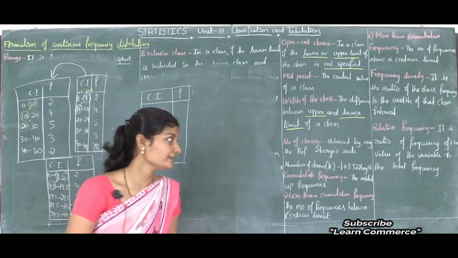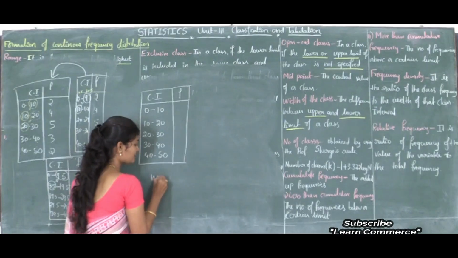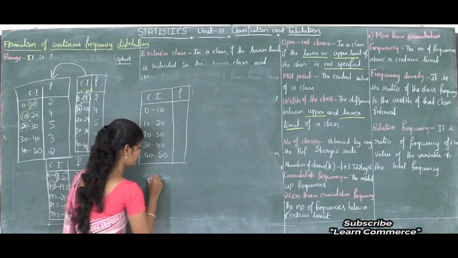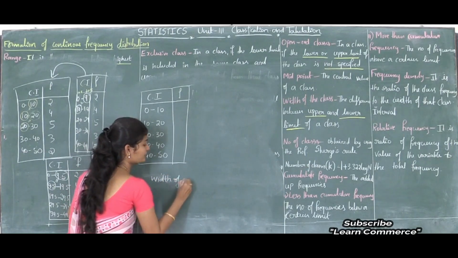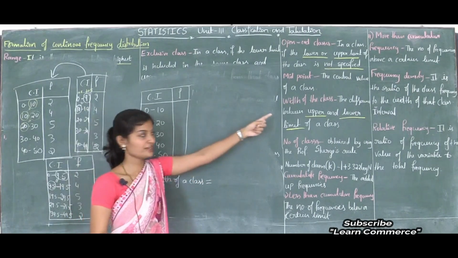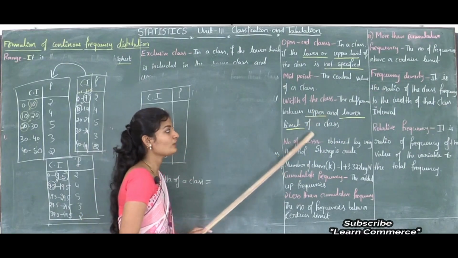So to find the width, the formula is the width of a class, or we can write C. Width of a class is equal to, what is the definition? The definition is the difference between the upper and lower limit of a class.